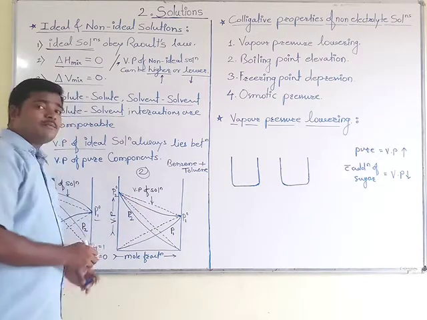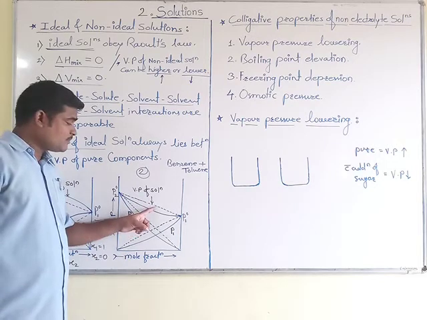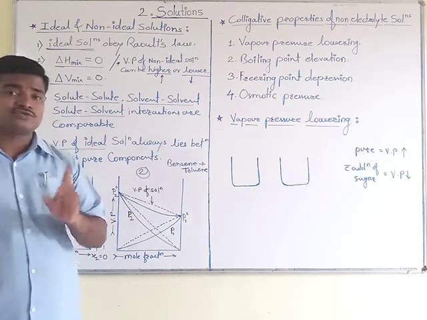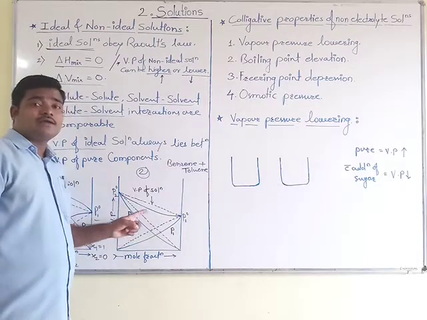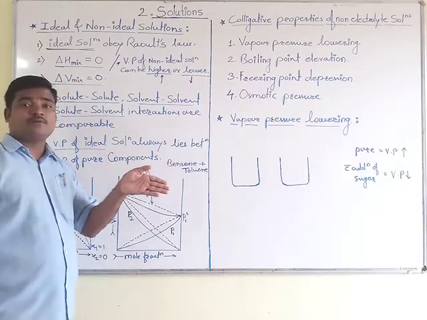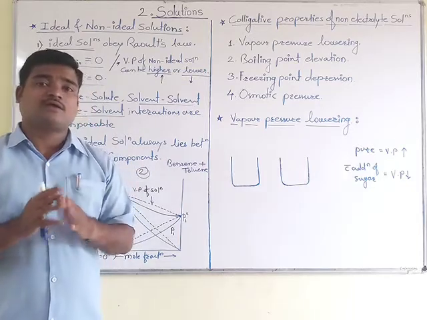Here the graph which we have drawn with the solid line, and the graph which is in dotted line shows the ideal behavior, but this solid line is lower, means its vapor pressure is lower than that of the ideal case. Why this is happening?